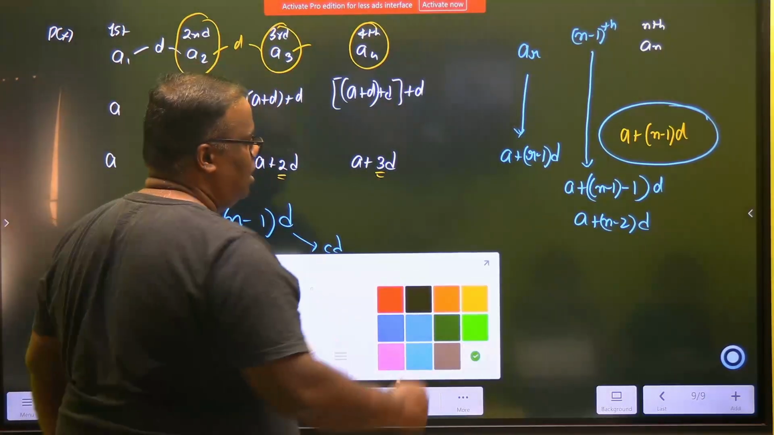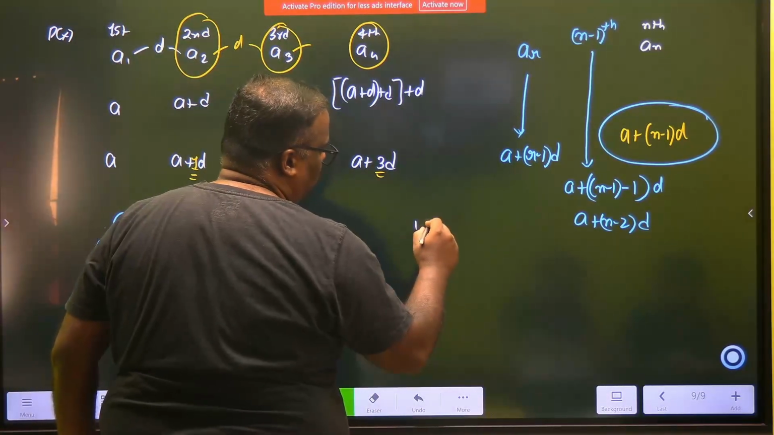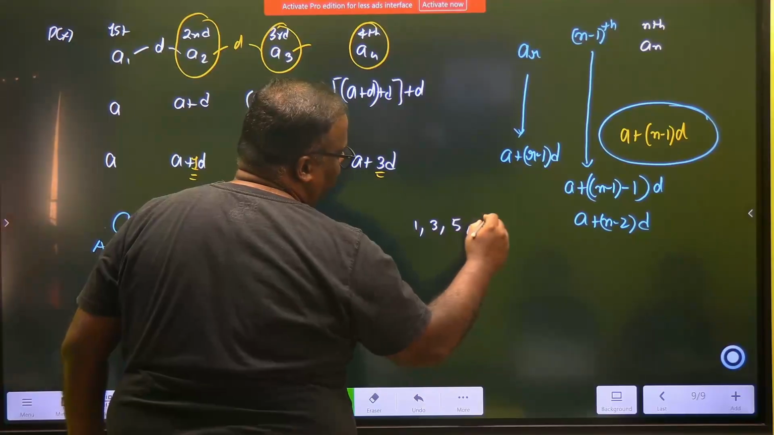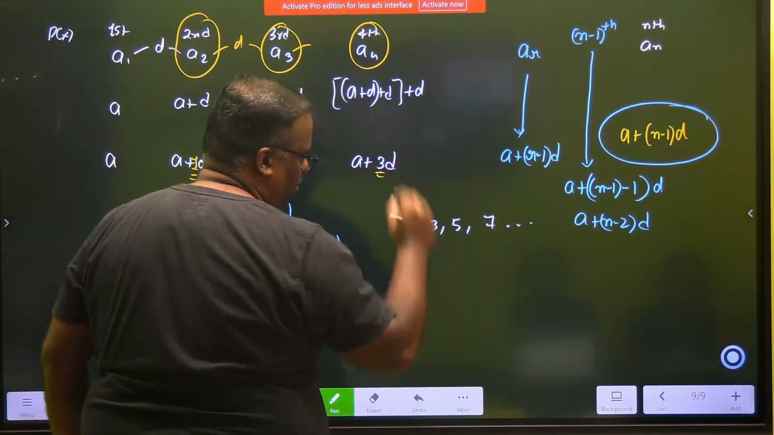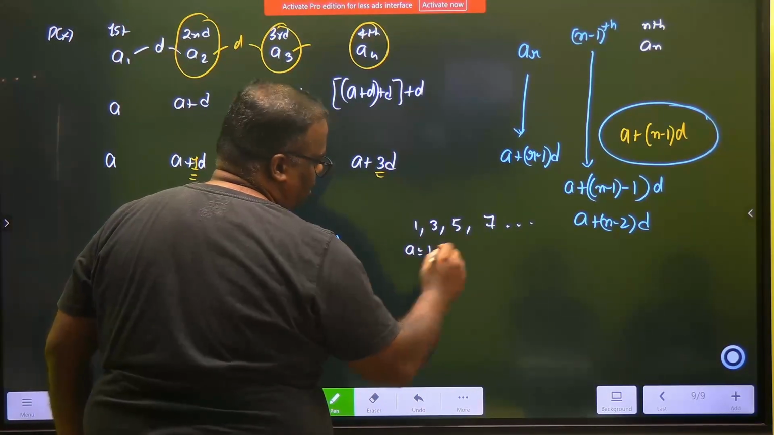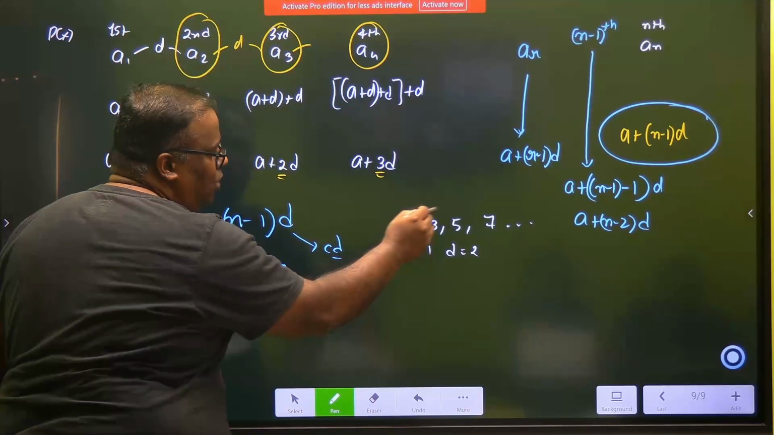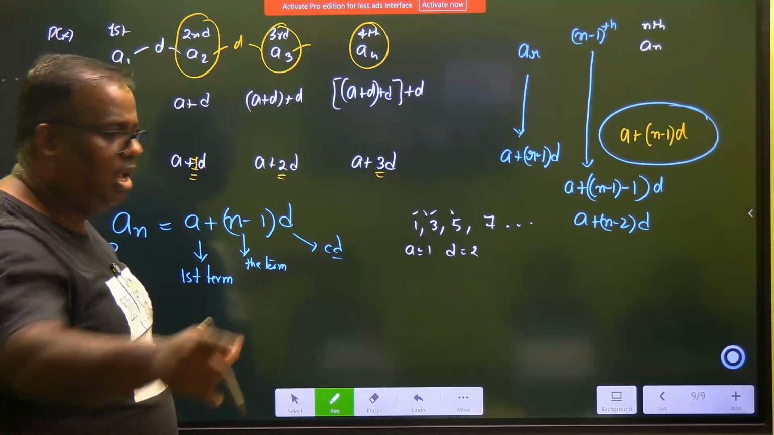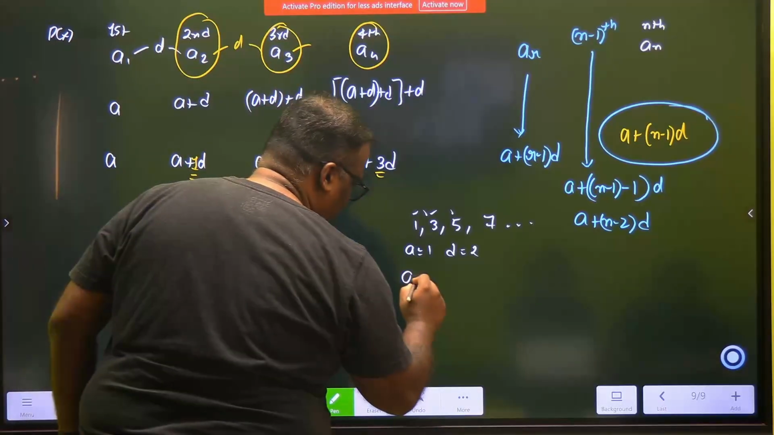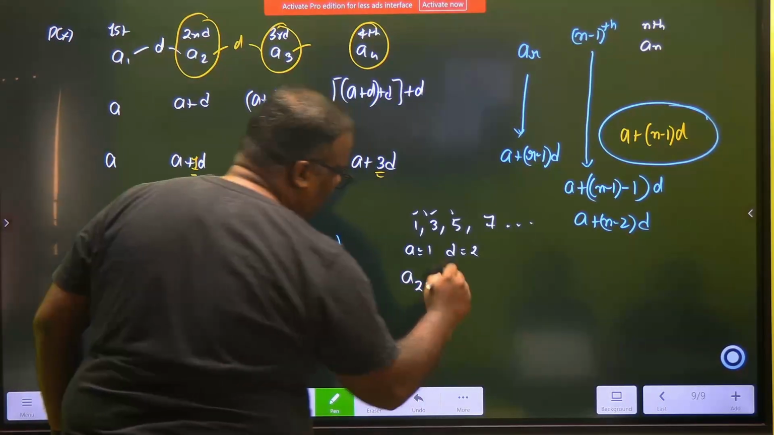Look, suppose we have a series 1, 3, 5, 7, and it goes on. What is your A here? 1. What is your D's value? 2. You can calculate the difference between any two numbers. It's always 2. And I ask you, get me the 247th term.